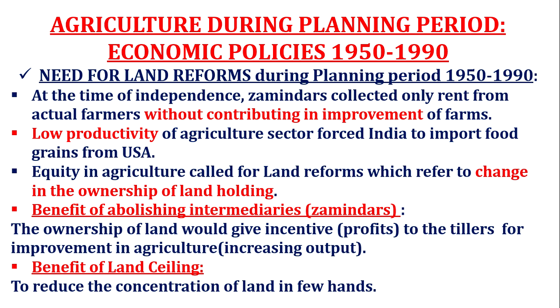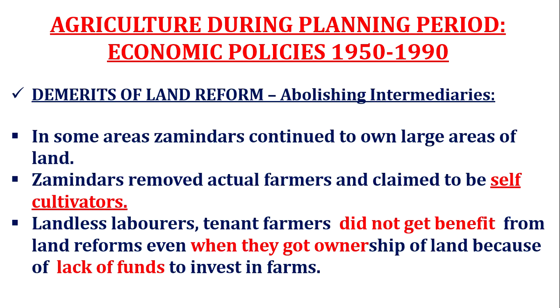So that called for land reforms, which means a change in the ownership of land holding. Now the owners are the actual farmers, not the big landlords, the jamidars. The benefit was that the profits and incentives would be given to the actual tillers. Tiller means the farmers, those who were actually working in the field, not the jamidars, who were never interested. So those farmers involved in farms would surely improve the conditions, and in turn the output would increase. And the benefit of land ceiling was reducing the concentration of land in few hands.